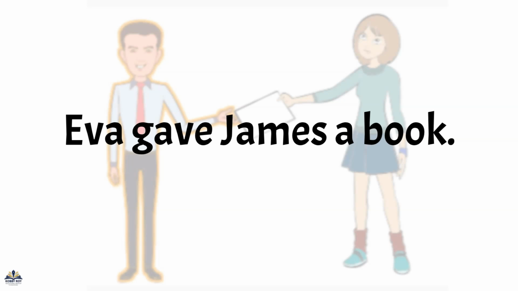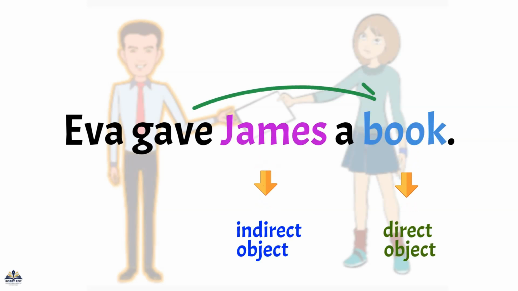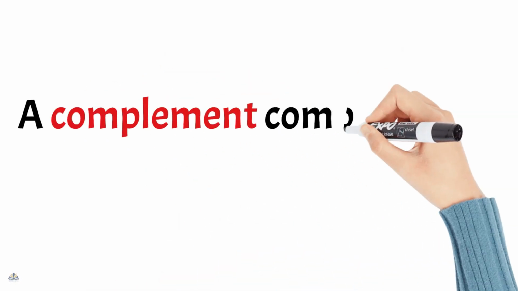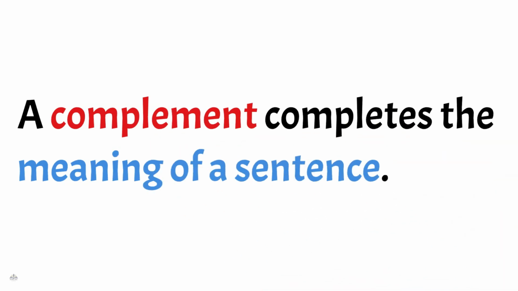For example, Eva gave James a book. Book is the direct object, James is the indirect object. Ask, what receives the action? That is the object. A complement completes the meaning of a sentence.